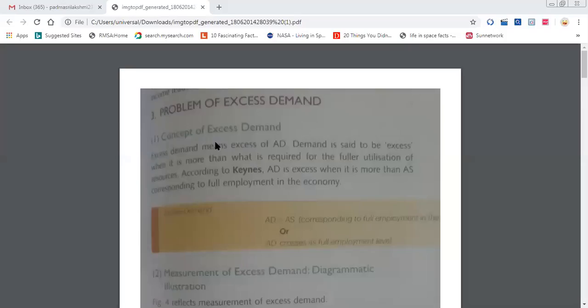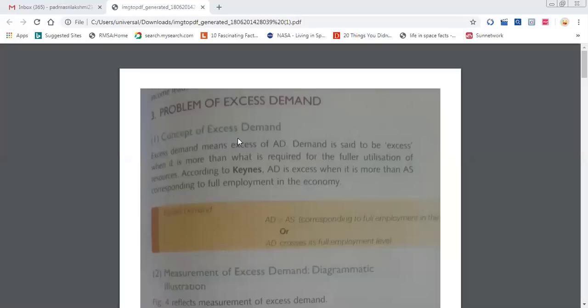Today we are going to start with the problem of excess demand. In the previous class, we learned the problem of deficient demand. So both excess demand as well as deficient demand are problems to an economy. Deficient demand means production at full employment is more, whereas demand is less. Nobody is ready to spend. That is the concept of deficient demand.